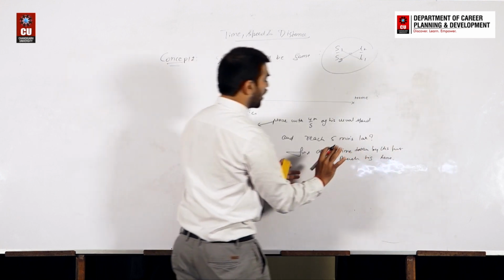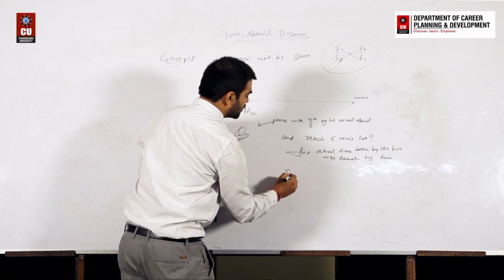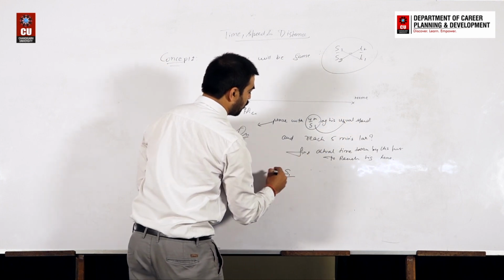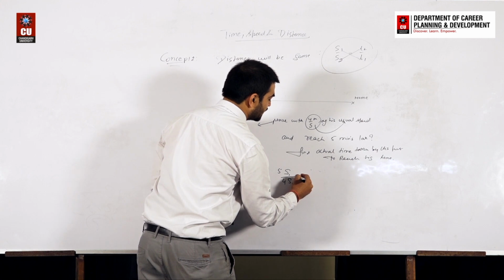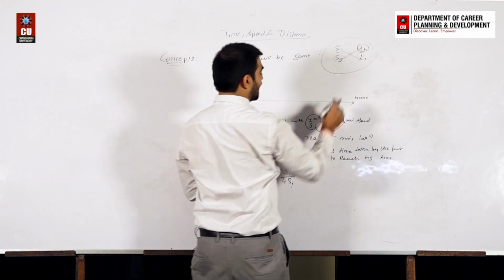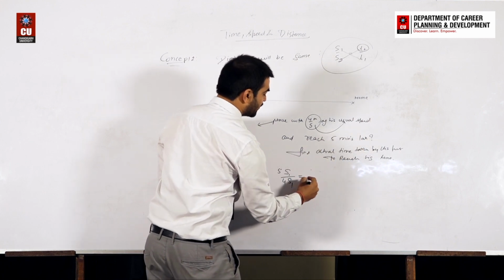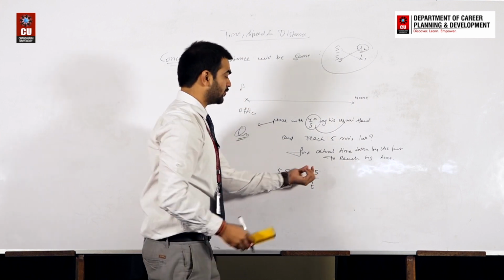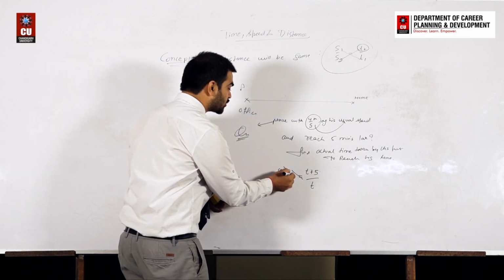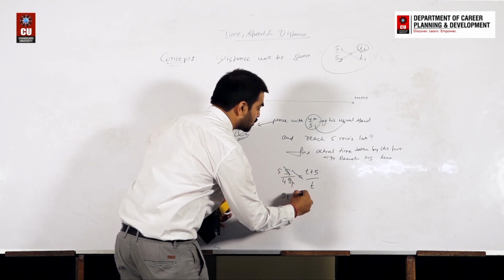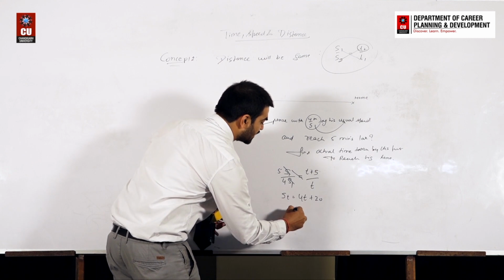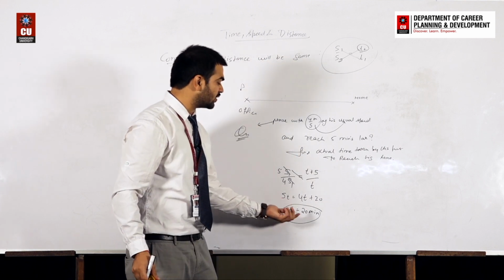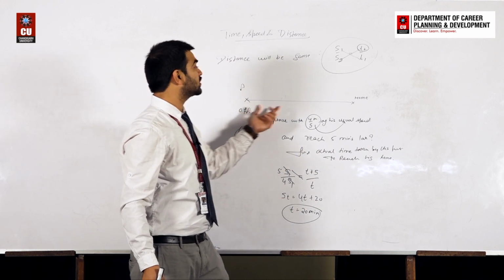So the point is, we know that s1 is the initial speed. Let's say the final speed is 4 by 5 of his usual speed. This is 4 by 5 of the usual speed, and this is t2. In the second case, he is taking 5 minutes more. It means if initially he was taking t minutes, in the second case he will take t plus 5. This 5 is 5 minutes, right? So can we say that s1 cancels, 5t is equal to 4t plus 20. It means t is equal to 20 minutes. So we can conclude from here that initially the person took 20 minutes from his office to home.